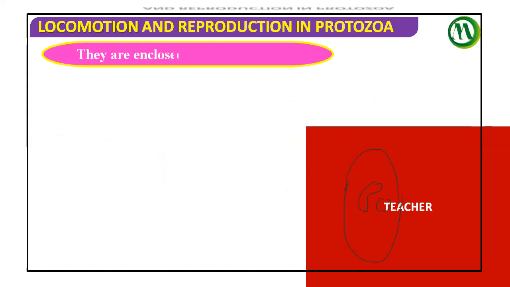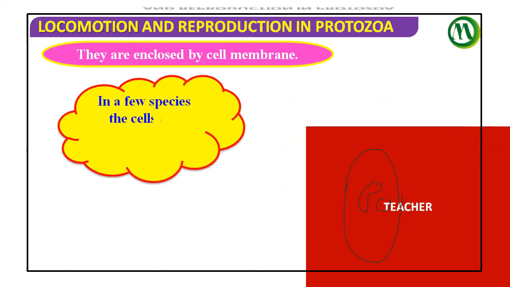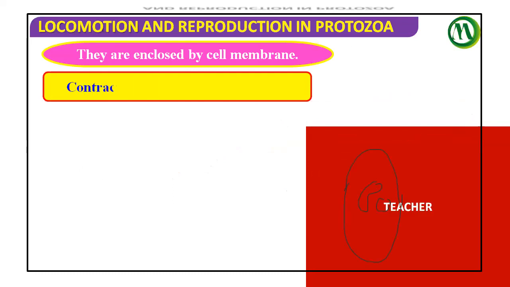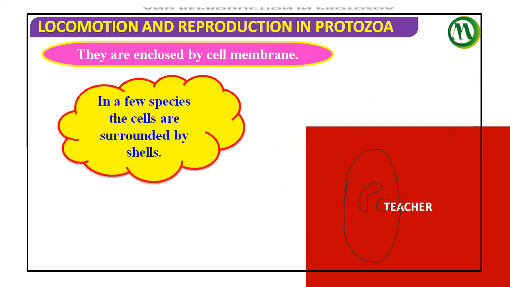Macro means larger in size, micro smaller. We'll go into detail when it comes. In the whole chapter, we are going to learn all these animals in detail, no problem. In a few species, the cells are surrounded by shells. I'll show that particular species.